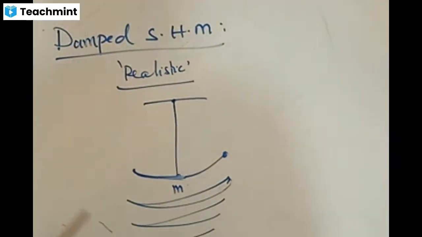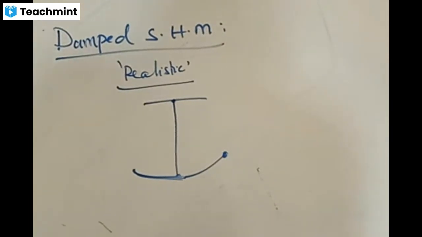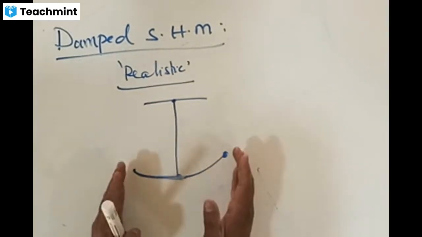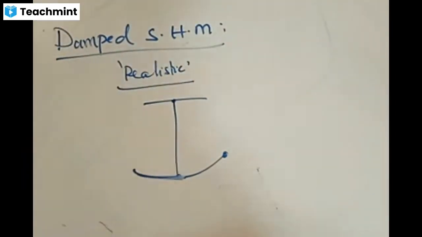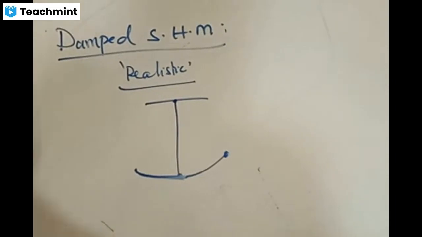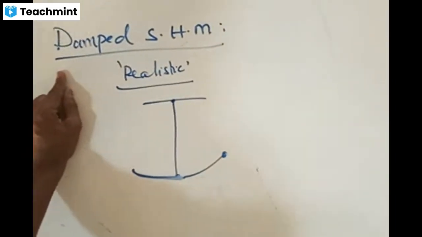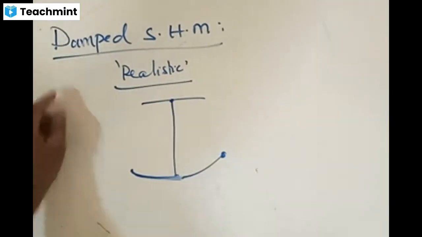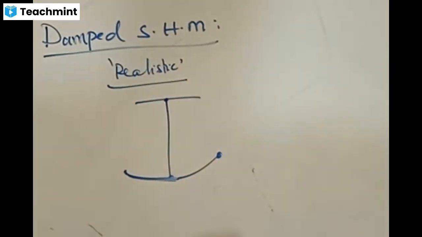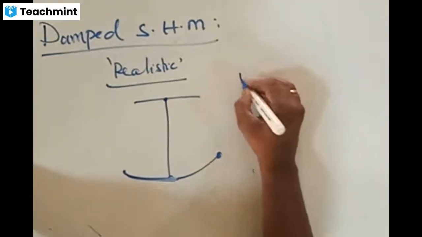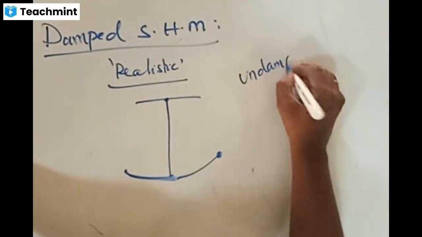Amplitude of oscillation is decreasing, right? During the oscillations, amplitude of oscillation is reducing. Having that kind of reduction in terms of amplitude in a realistic case is termed as damped oscillations. So far, we have not talked about damping. We have seen the idealistic case, that is having no damping.